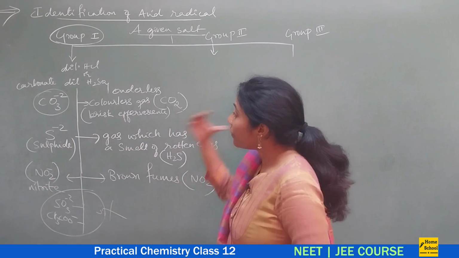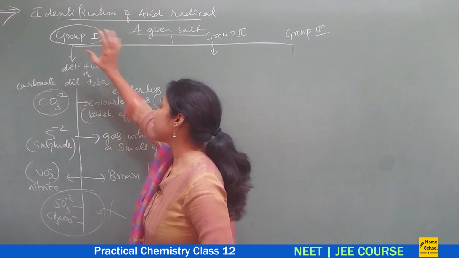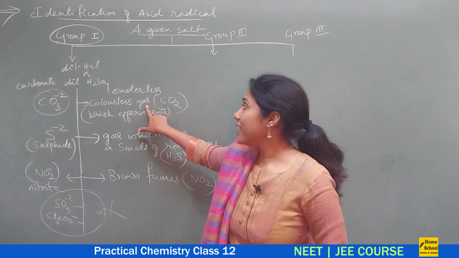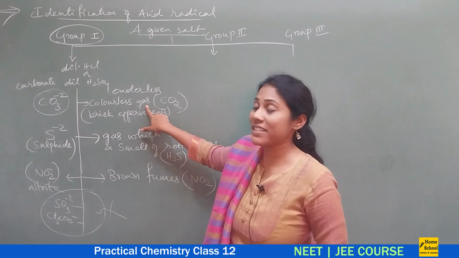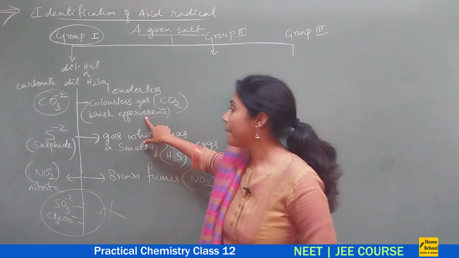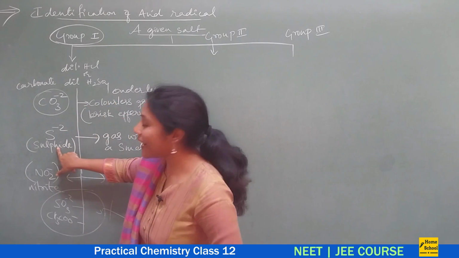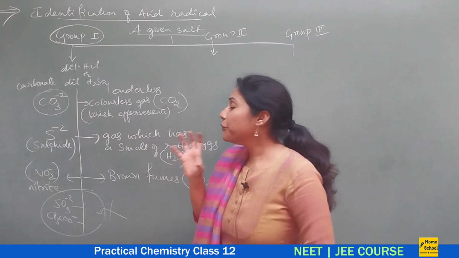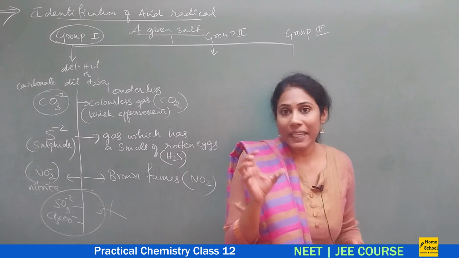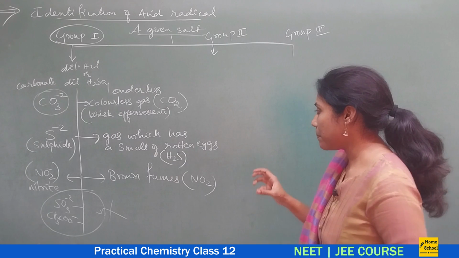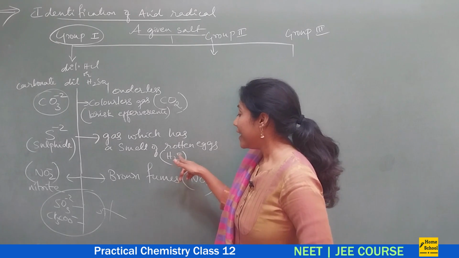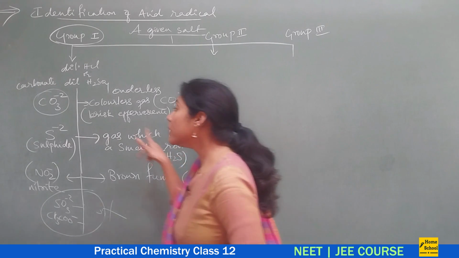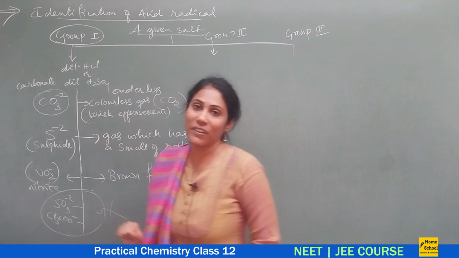Okay, so if you have a carbonate containing salt, definitely a colorless gas will be released in the form of brisk effervescence. If you have a sulfide radical containing salt, the moment you add HCl, you will get a very bad smelling gas which has a rotten egg smell, that is H2S gas. H2S gas is liberated only if your salt has sulfide radical.